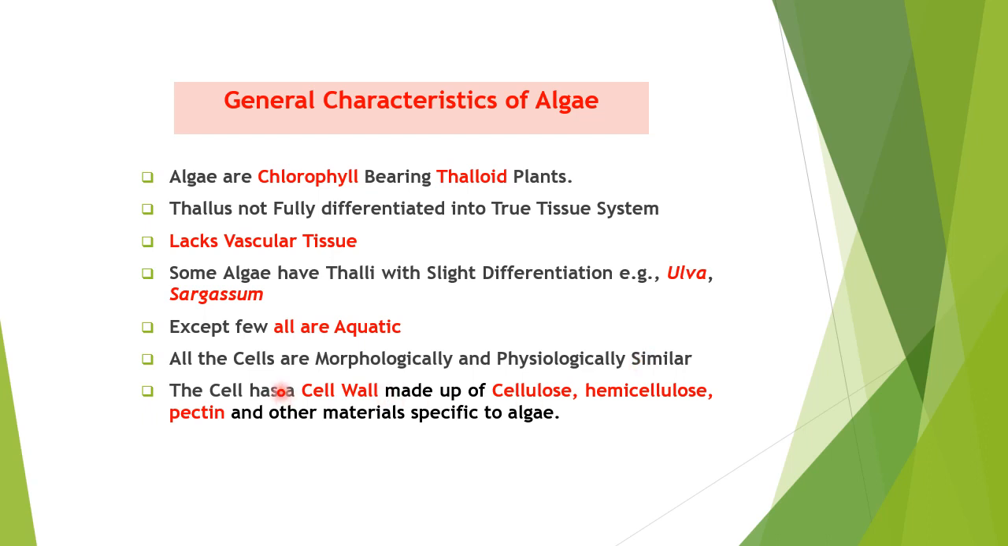And since they are plants, they have a cell with a cell wall, and the cell wall is made up of cellulose, hemicellulose, and pectin, and there are other materials which are specific to the algae. We will see when we discuss the cell wall structure in the algae, and we will find the other materials which are being procured from these seaweeds and which have pharmaceutical and commercial values also.